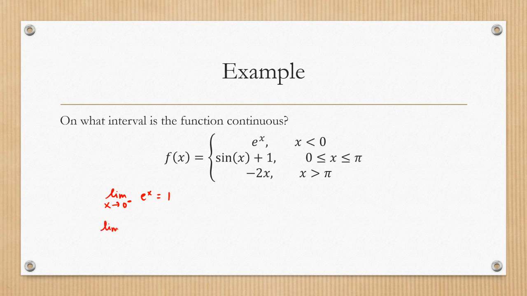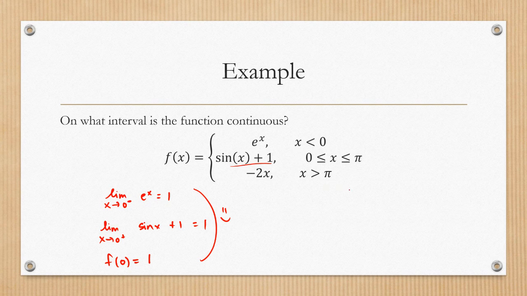And the limit as x goes to 0 from the positive direction of sine x plus 1 would also be 1. And f of 0, I would use this part of the definition, so that would be 1. Since those all match, it's continuous at 0.